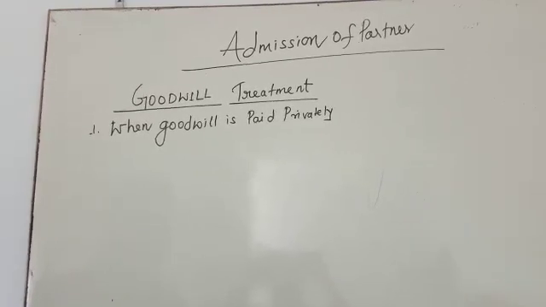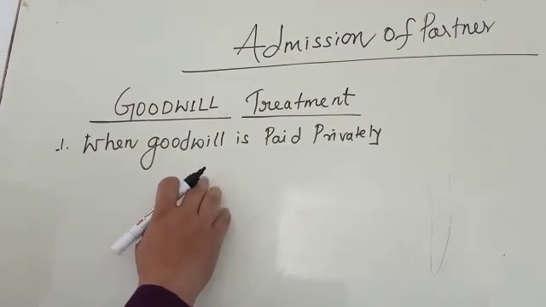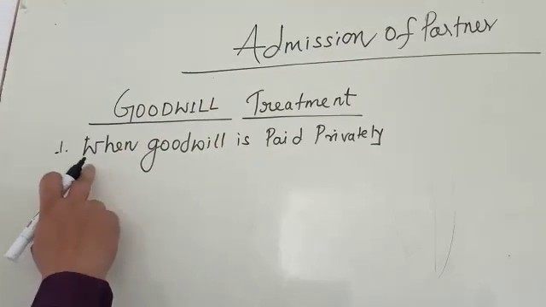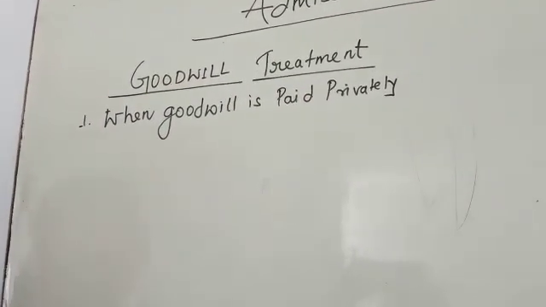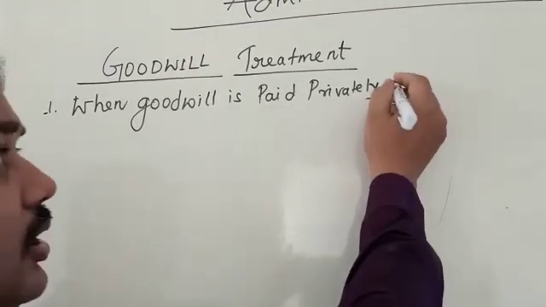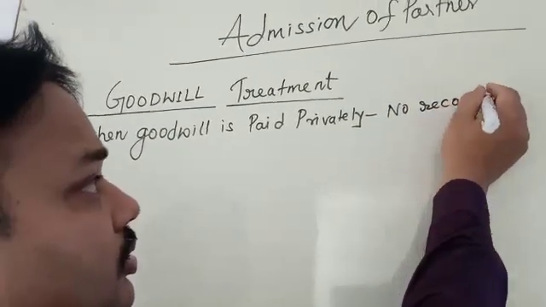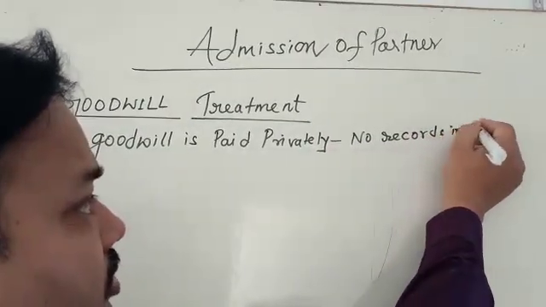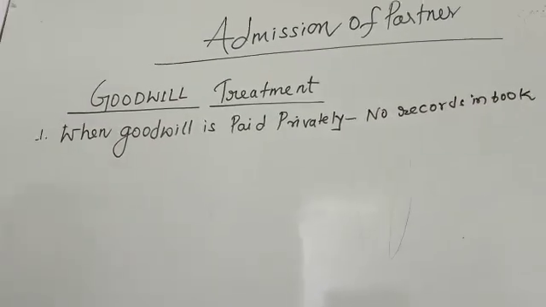My dear student, there are some situations in this chapter, admission of partner, when goodwill is paid privately by the new partner. It means there is no recording in the books of account, no records in the books, because it is paid privately, not through the account.